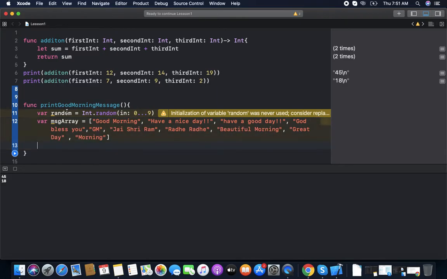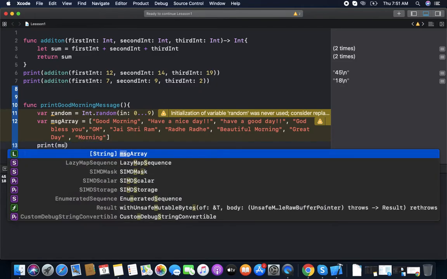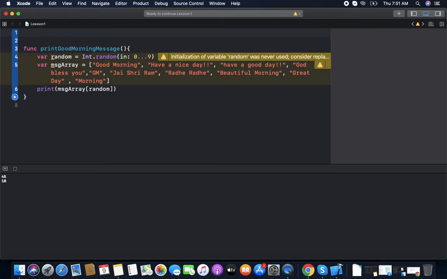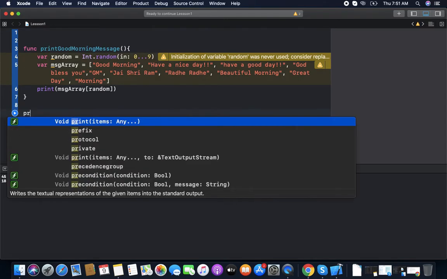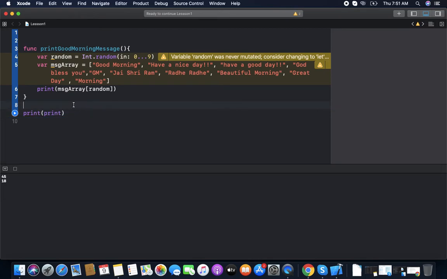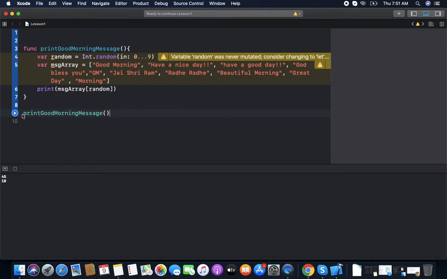So we create a random number which will be between 0 to 9. Then we just print it, print message array random. Now we remove the function here. Now we call the function. Sorry, we do not need to call print because we have print already. Print good morning message. We call the function, and you can see